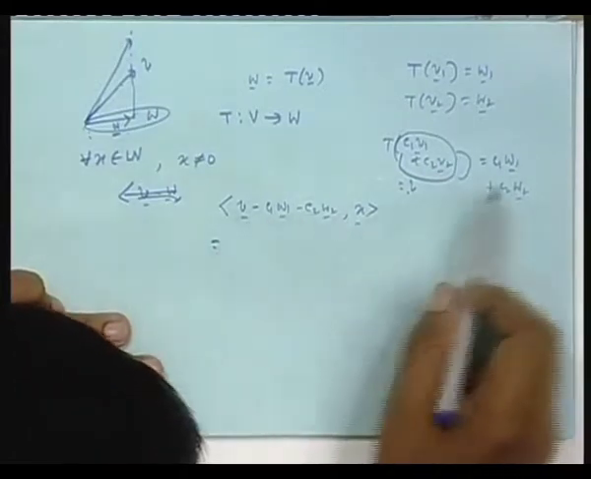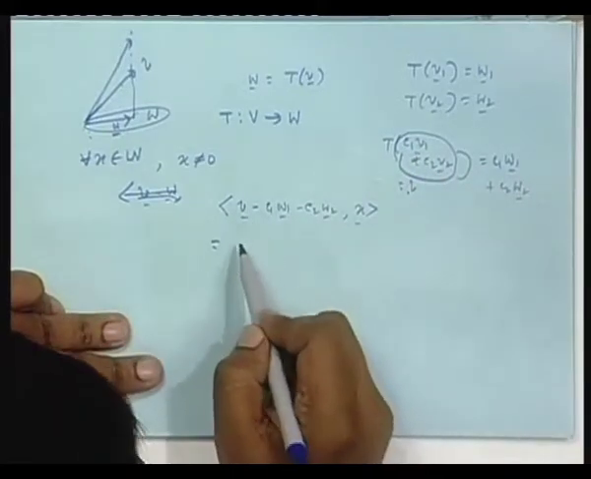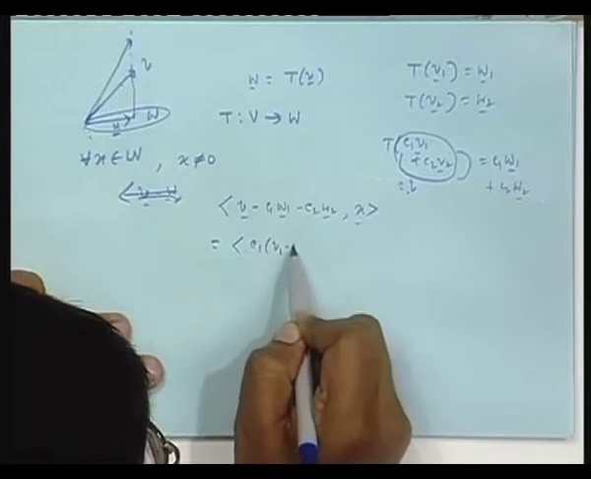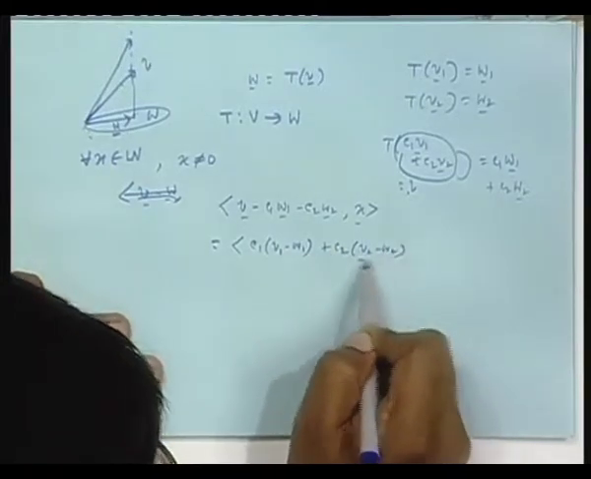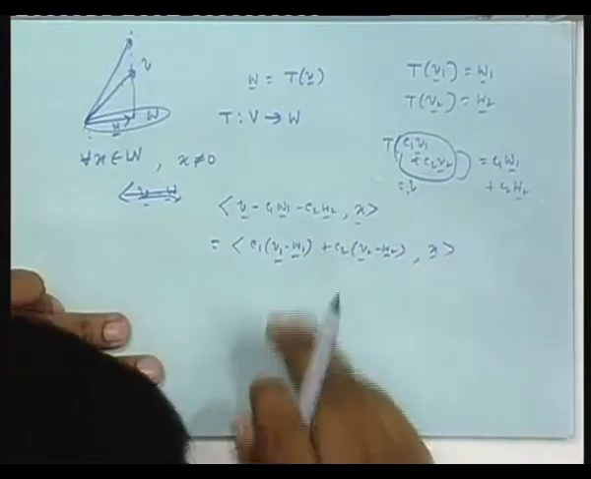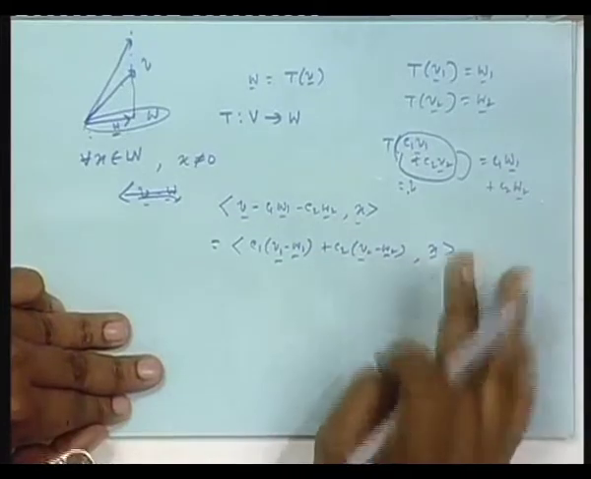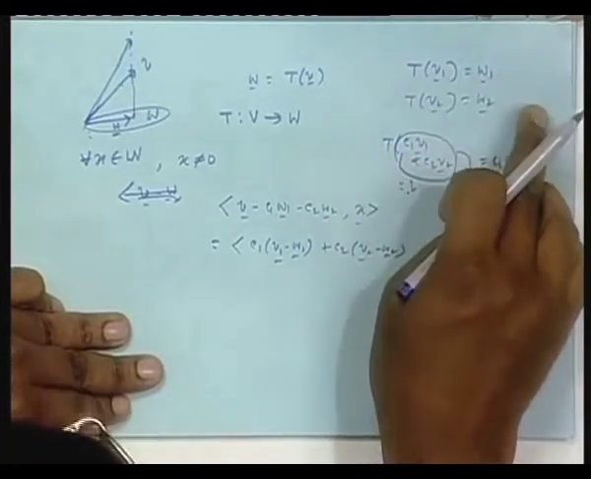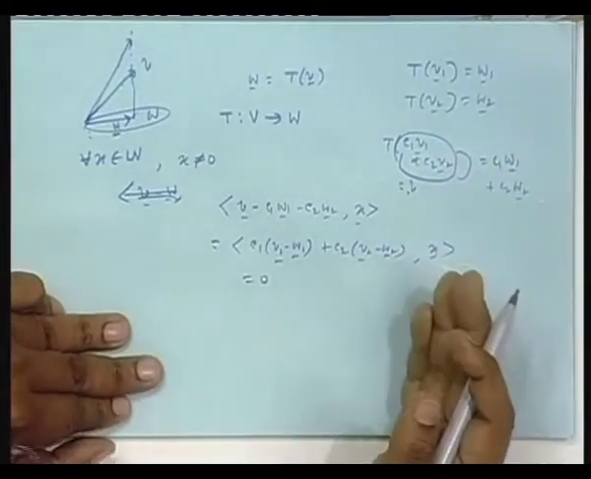Because what is V? V is C1 V1 plus C2 V2, put that here. So you can write C1 times (V1 minus W1) plus C2 times (V2 minus W2), inner product with x. Now separate out: V1 minus W1 with x would be 0, because W1 is given to be the projection of V1 on W, same with the other. So the inner product is 0, is it not very trivially seen?